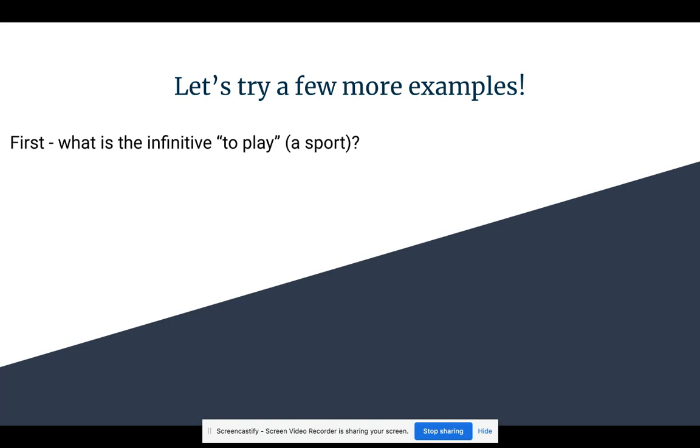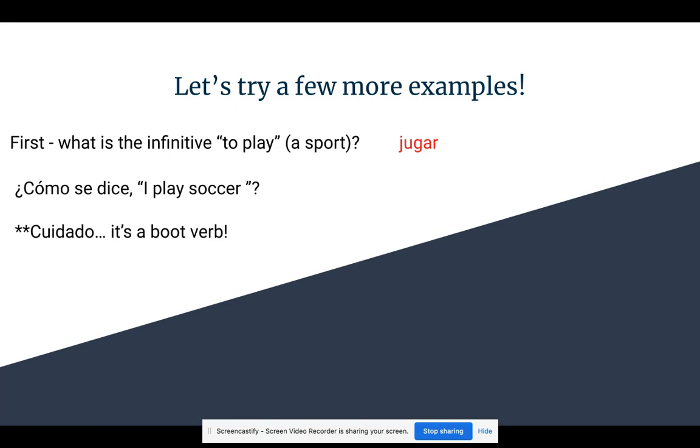First, what's the infinitive to play? In this case, a sport. To play a musical instrument is a different verb. Jugar. ¿Cómo se dice I play soccer? Cuidado, careful, it's one of those boot verbs. Yo juego al fútbol.